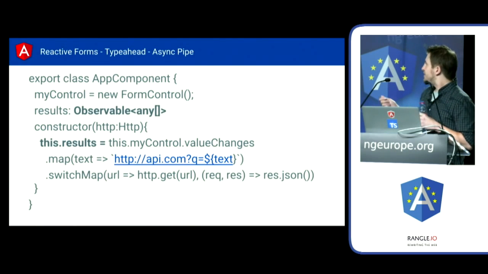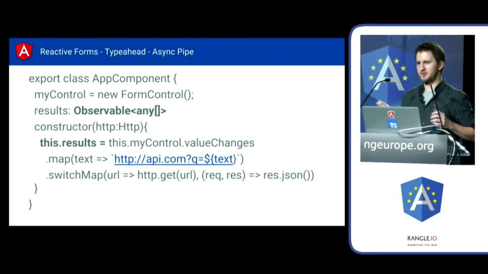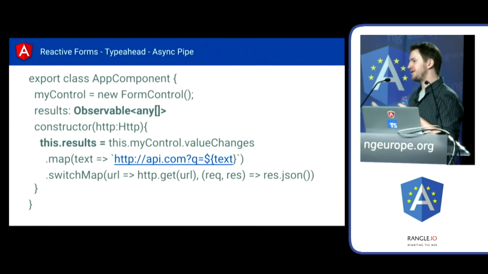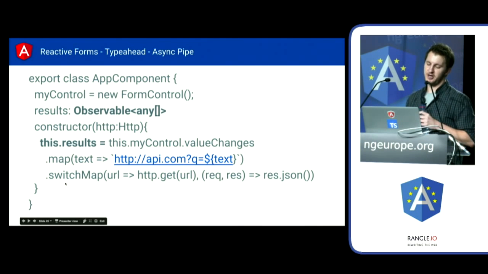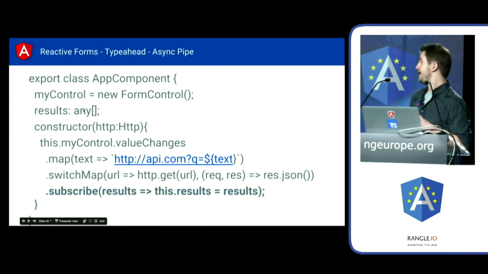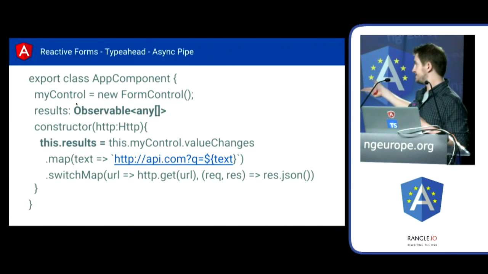This is the neat API that I really like, and I think this is a thing that really makes what you're doing with composition, when we start doing reactive components, really easy to think about, because you don't actually have to really think about this as an observable. You don't have to worry about subscribing and unwrapping it and getting all the values out. What we can do is instead of subscribing at the end here, we're just going to go ahead and assign this observable to this.results. So rather than results being an array here, results is an observable of arrays.